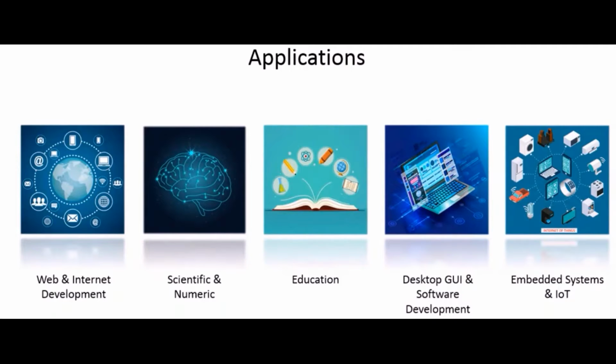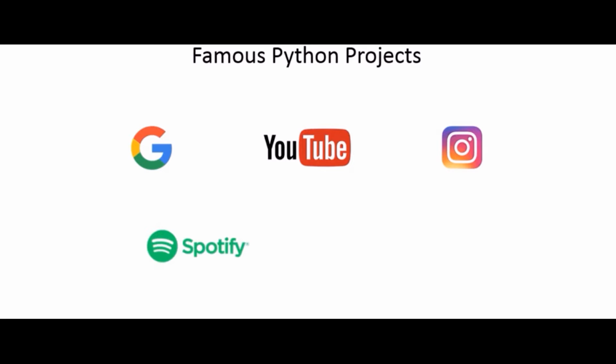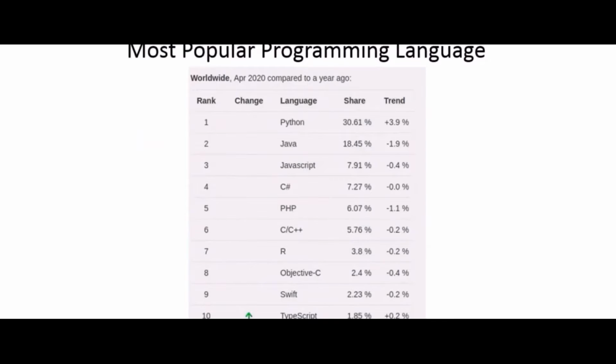Now, let's look at some real-time Python projects that are a part of our daily routines, like Google search engine, YouTube, Instagram, Spotify, and Dropbox. These projects use Python for various purposes, varying from system administration to data analytics. This tells the versatility of the Python language.